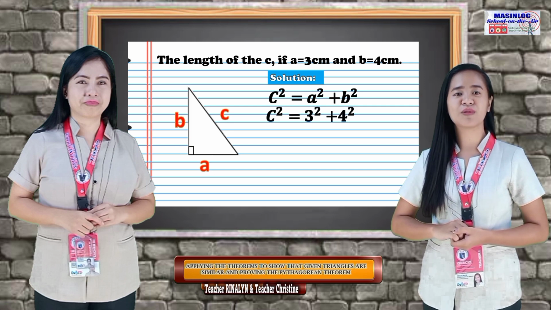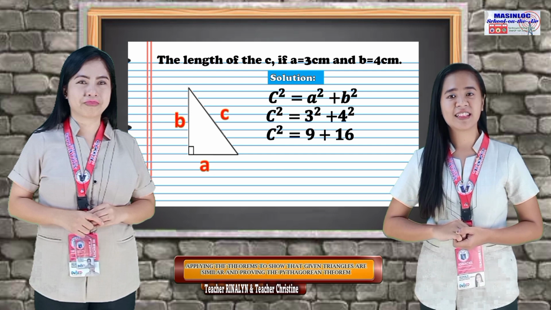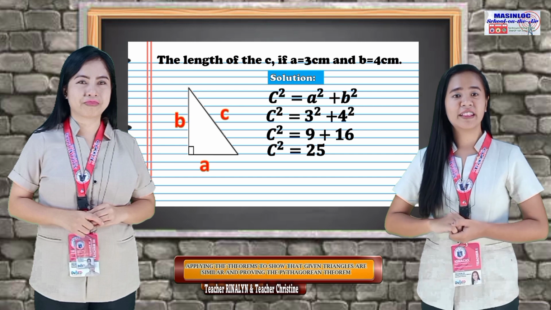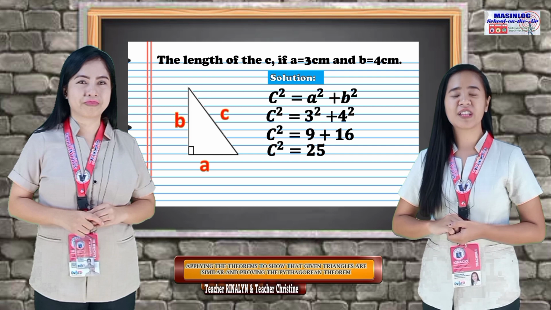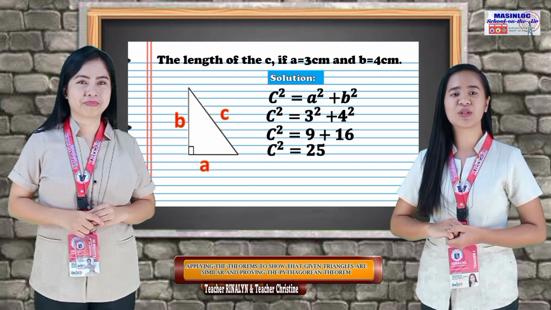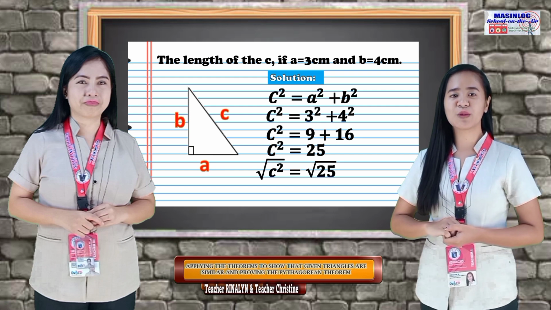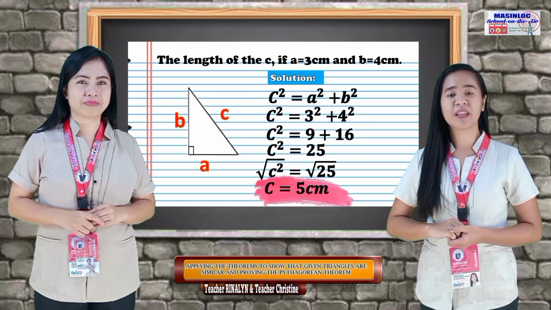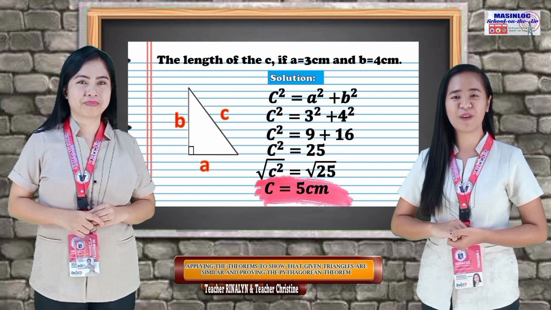C squared is equal to 3 squared plus 4 squared. Now, let's simplify. 3 squared is equal to 9. 4 squared is equal to 16. 9 plus 16 is equal to 25. In order to get the value of c, we should get the square root of c squared and 25. The square root of c squared is c, and the square root of 25 is 5. Therefore, the value of c, or the hypotenuse, is 5 centimeters.